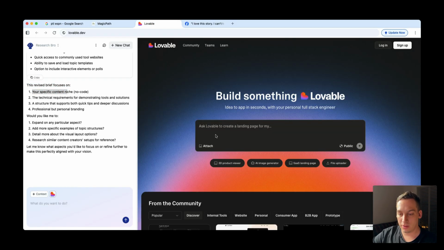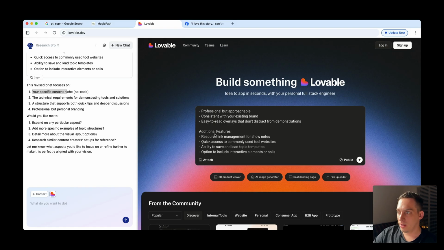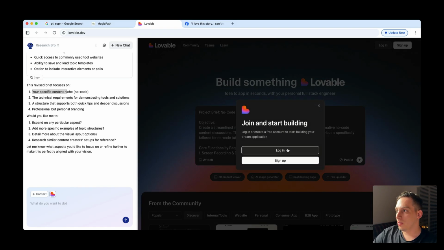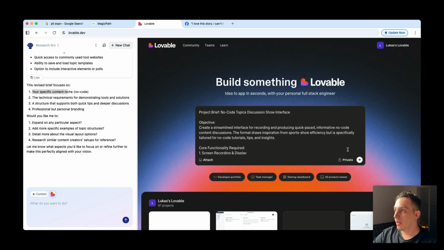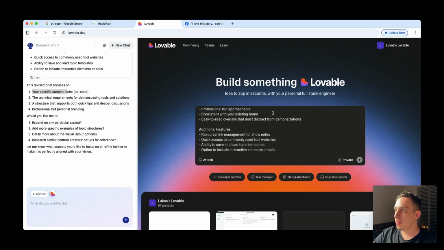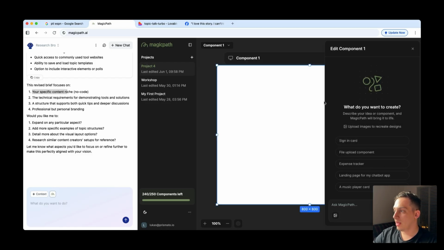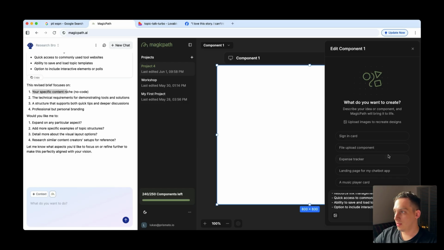Let's bring it directly into Lovable and paste this already in here. Why not? Just to see what we get. Oh, let me log in, of course, very important. And now we're logged in. Let's submit this. And what I want to do is I want to use MagicPath, which is a great tool built by one of my favorite entrepreneurs, Pietro Schirano. And let's go ahead and paste this.